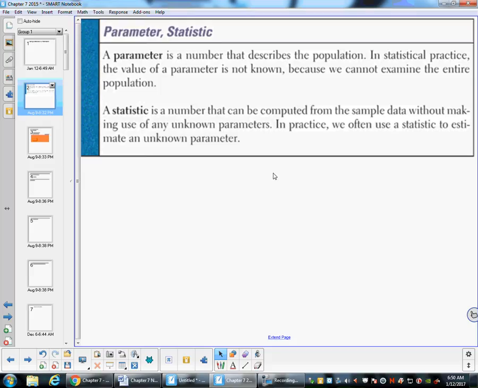A statistic is the number that can be computed from sample data without making use of any unknown parameters. In practice, we often use a statistic to estimate the unknown parameter. So using my Irondale example, we don't want to measure every single person at Irondale, so we might take a random sample, an SRS of 30 students, and measure their heights. And then from that SRS, we can talk about our parameter, all of Irondale, but our statistic from those 30 students is considered a statistic where the whole school is a parameter.